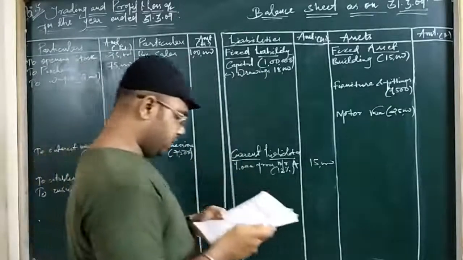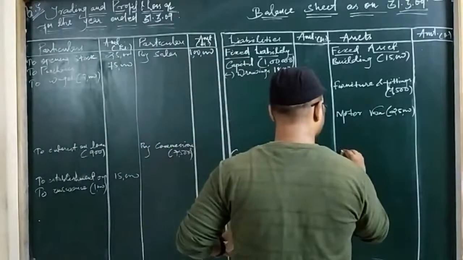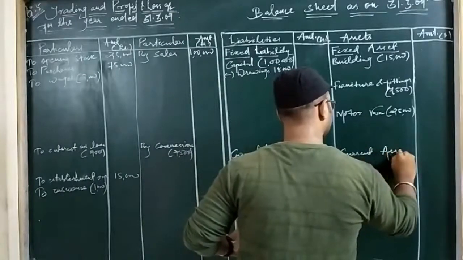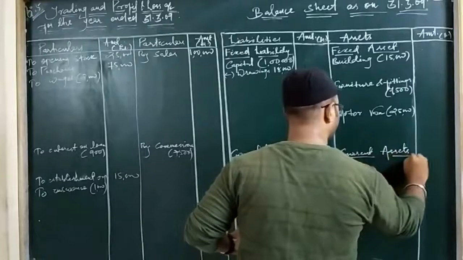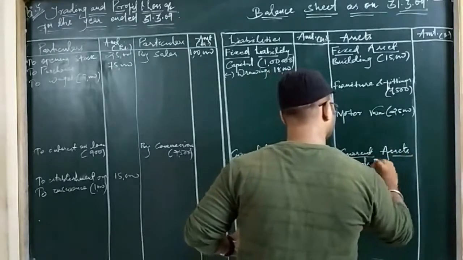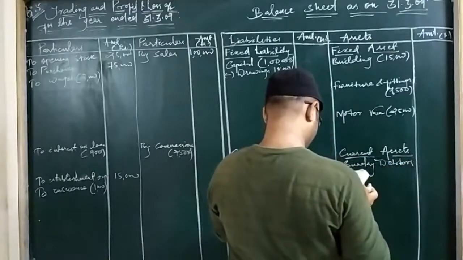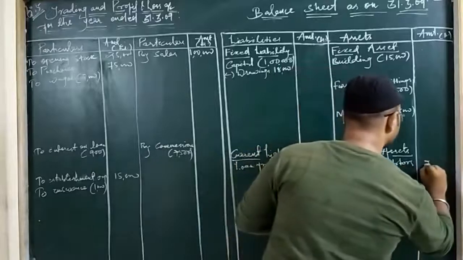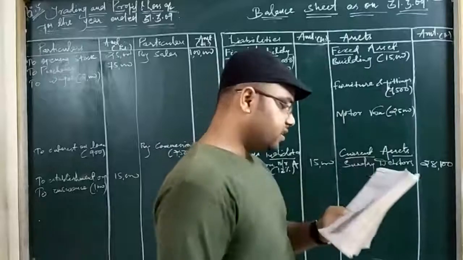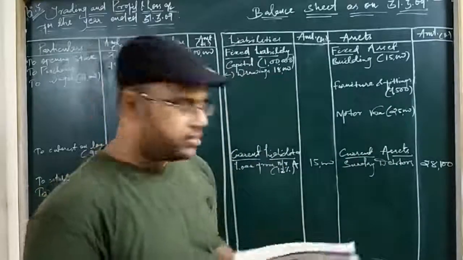Then there are sundry debtors. There is no adjustment for the debtors here. Sundry debtors are current assets. We make a head. Sundry debtors given in the question is 28,100. In this question, sundry debtors and creditors are given together, so you can take the debit balance as the debtors and the credit balance as the creditors.